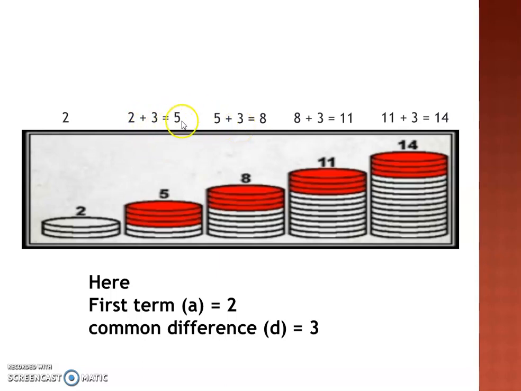Third term, then you will add 5 plus 3. You will get 8. Then 8 plus 3, 11, and 11 plus 3, 14, and so on. So this is an example of an AP.